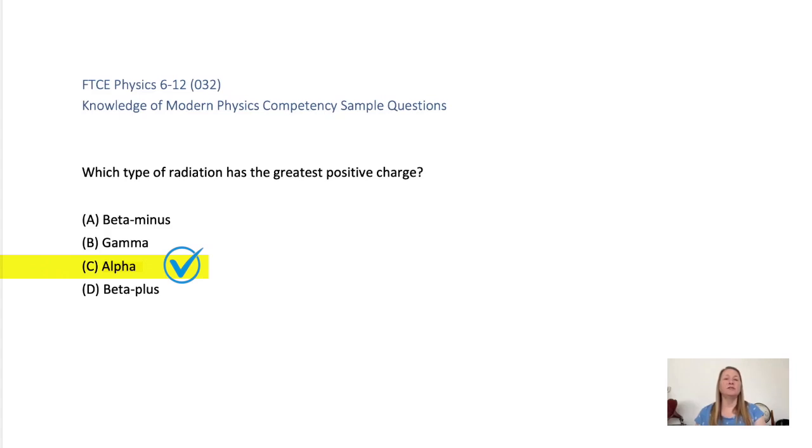Alpha radiation has the greatest positive charge of the options because it consists of helium nuclei, which have 2 protons. This gives them a charge of +2e, whereas a beta plus particle only has a charge of +e. The other 2 options either have a negative charge or no charge.